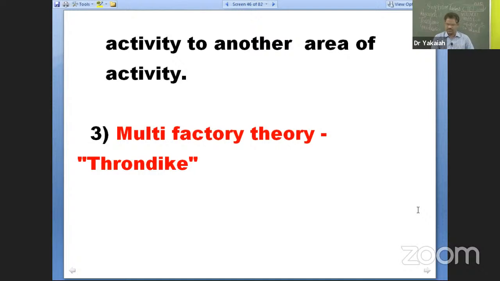All right. After this, the next theory that comes is the multi-factor theory by Thorndike. You all are familiar with E.L. Thorndike, the trial and error theorist. Okay, so I have given him a pet name. Otherwise, lovely, I call him the chief guest of psychology, because you see memory, you see learning, you see intelligence, you see personality, any important area of psychology, there is a theory or a proposal by our chief guest Thorndike.